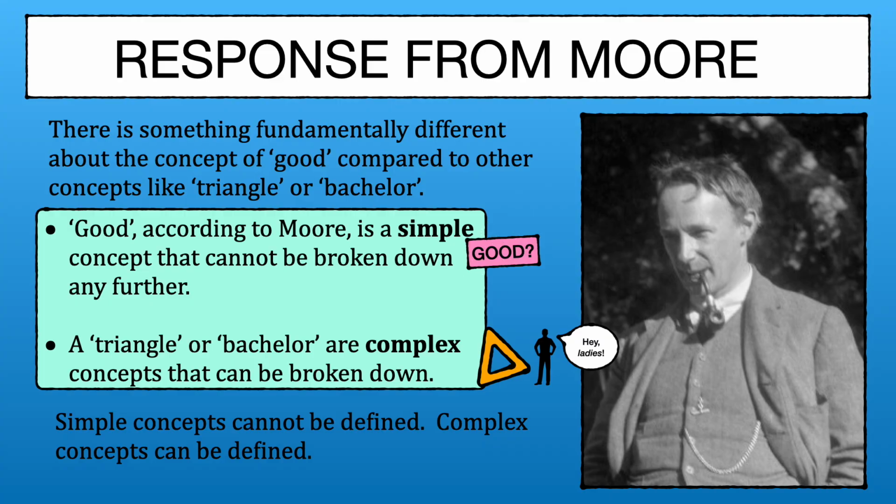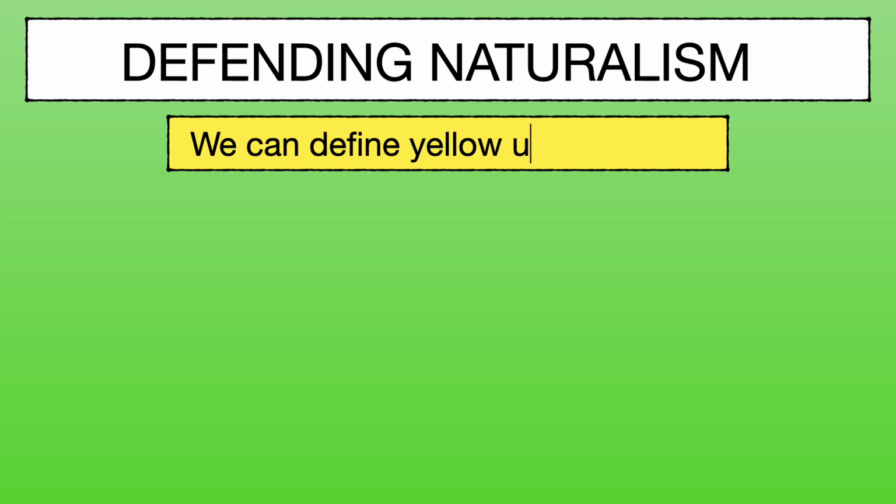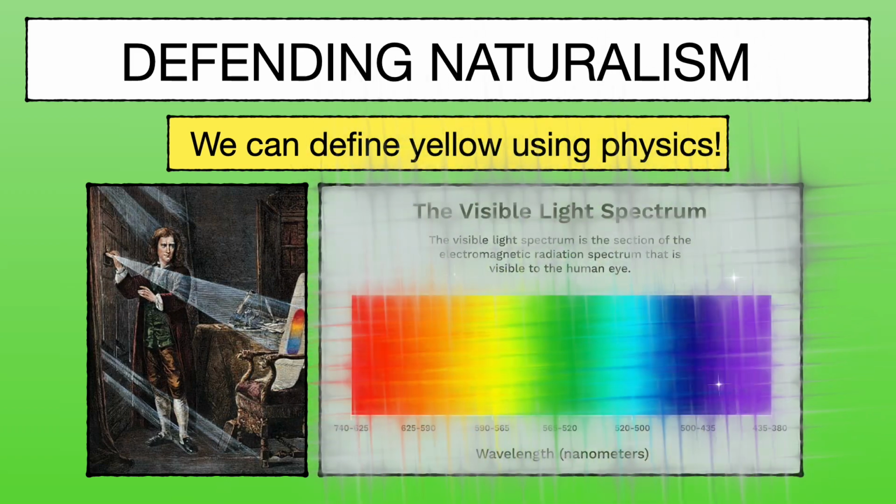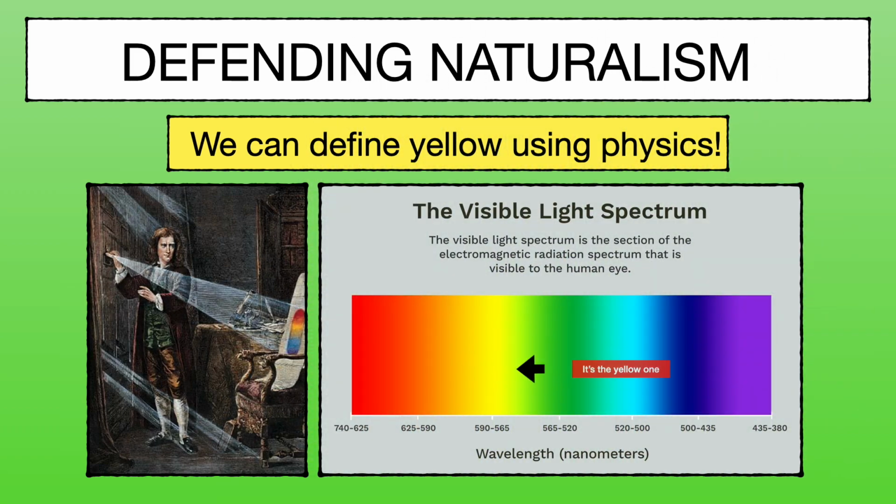The good, Moore argues, is more similar to the concept yellow, or any colour. Yellow, according to Moore, is also a simple concept because it cannot be defined in any simpler terms. We cannot break it down. Yellow is just yellow. Now, we may want to respond to Moore here and say, actually, we can define yellow because we can explain the physics of yellow. We can talk about its particular wavelength, where it falls on the spectrum of visible light.